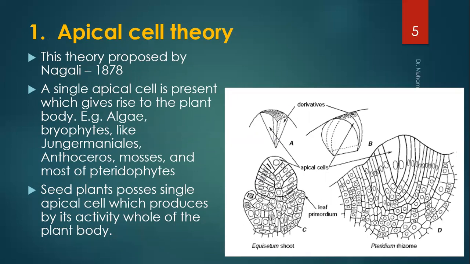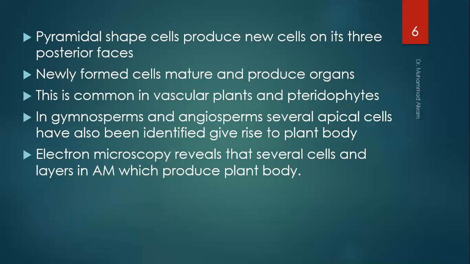In the case of seed plants, a single apical cell is generally present, whose activity produces the different organs of the plant or the whole plant body. The shape of the apical meristematic cell is different, however, on the basis of its shape it can be recognized, which is pyramidal. It produces new cells on its three posterior faces. The newly formed cells mature and produce the organs. This is common in vascular plants and pteridophytes.